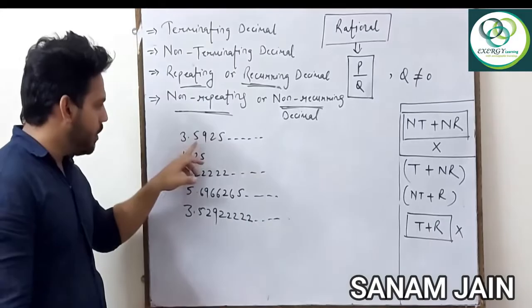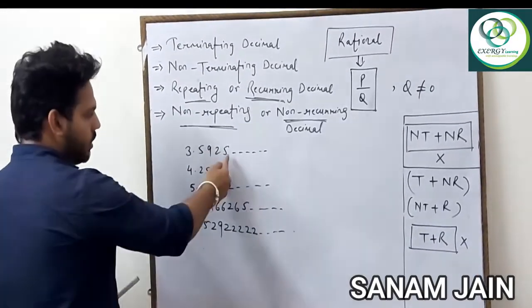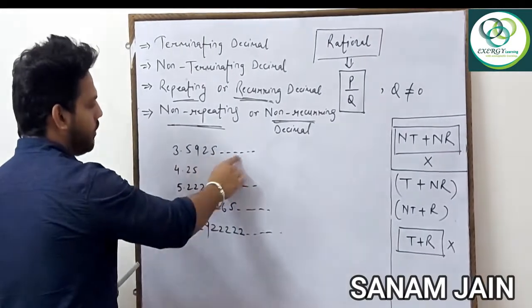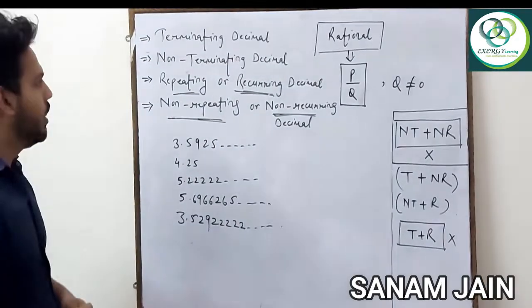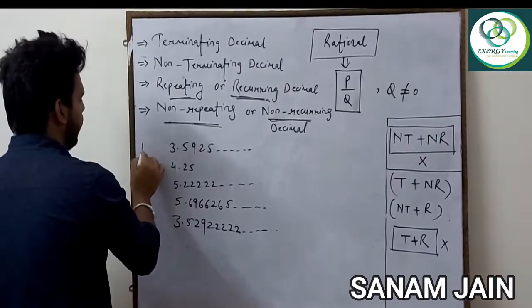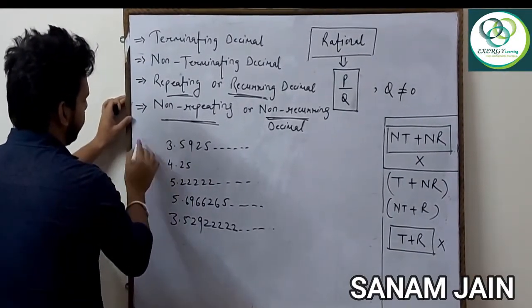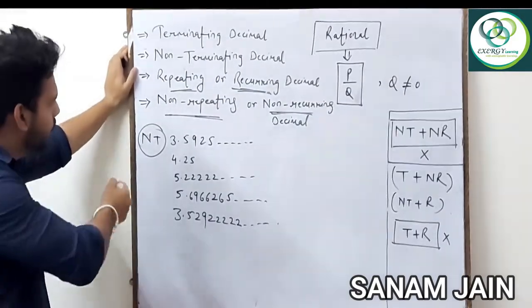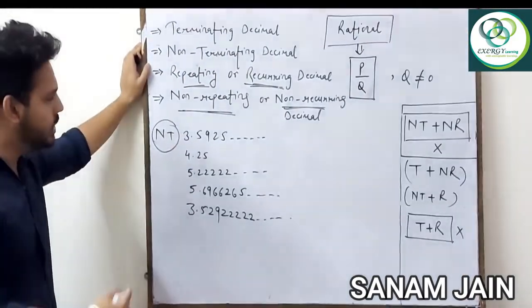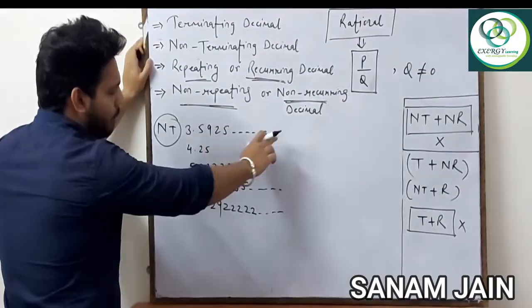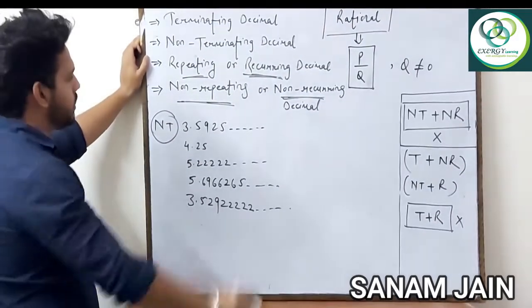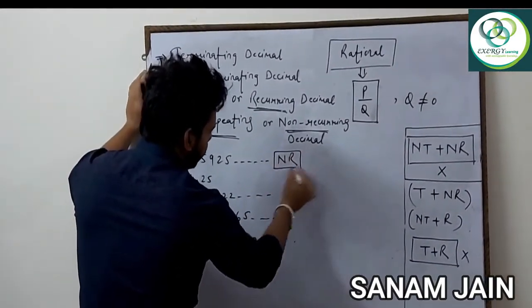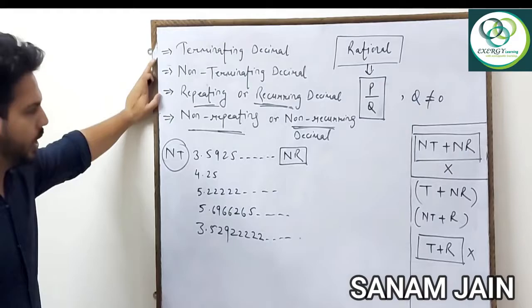Here is written 3.5925 and you are seeing this is not having any end. That means one thing is clear, the number after the decimal which is not having any end is non-terminating. Now we will check, is it repeating or non-repeating? You can see 5925. Is there any number which is going to repeat? No. That means it is non-repeating. Both things are clear? Check the next number.